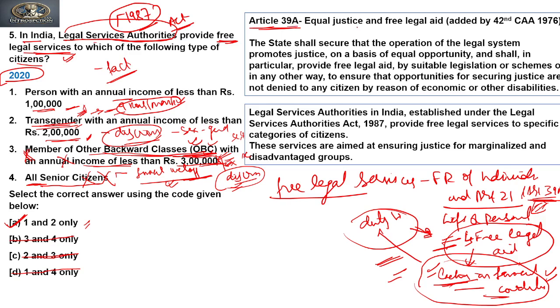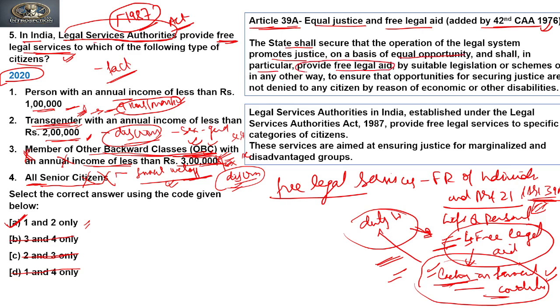So 39A says equal justice and free legal aid, which was added by the 42nd Constitutional Amendment Act 1976. It says that the state shall secure that the operation of the legal system promotes justice on the basis of equal opportunity, and shall in particular provide free legal aid.